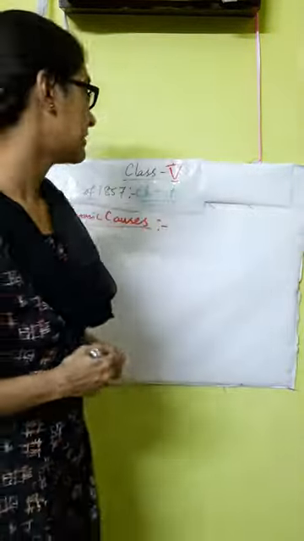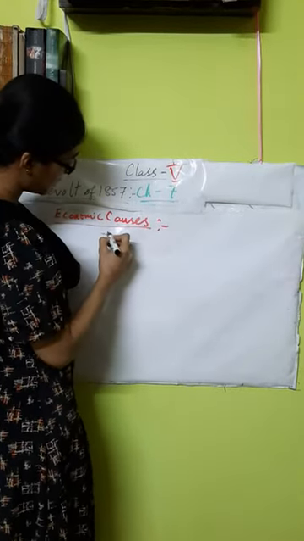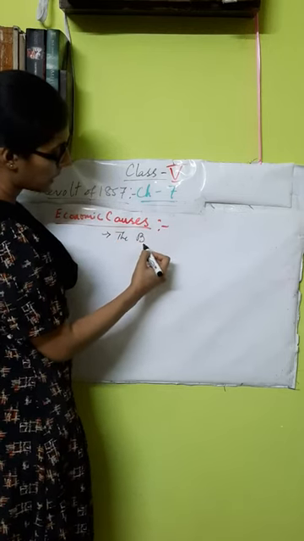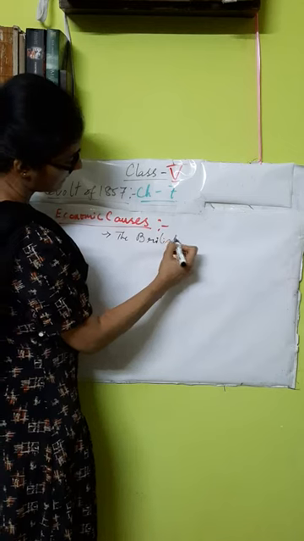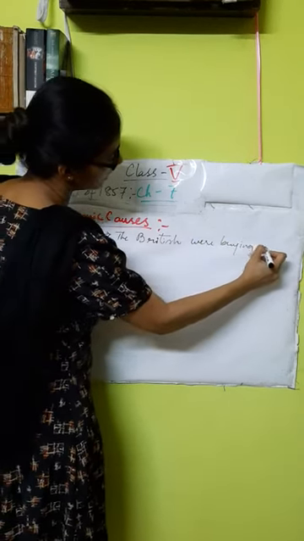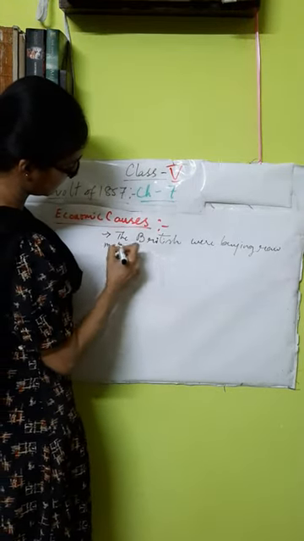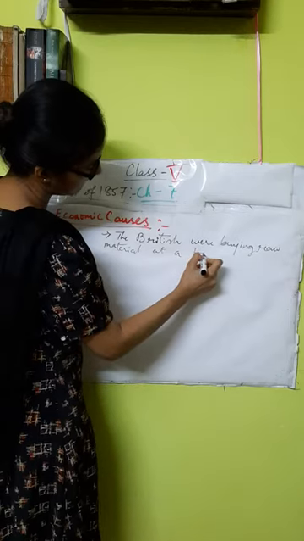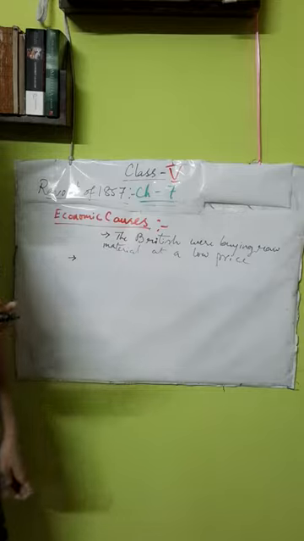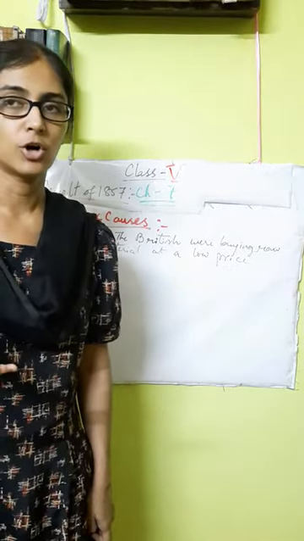In economic causes, the main factor was that the British were buying raw material from India at a very low price. When they were buying this raw material at a low price, the Indians were already suffering a loss.